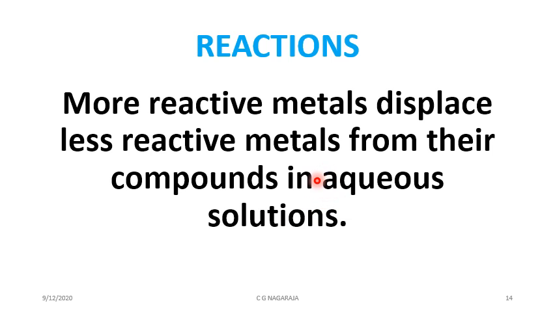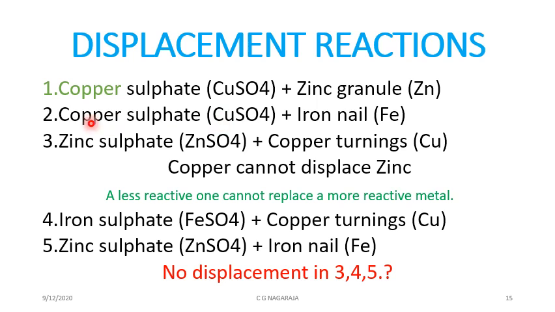For example, copper sulfate is a blue solution, an aqueous solution made in water, and if you put zinc granules in that, after some time copper deposits on the zinc and zinc becomes copper color. That is called displacement. Similarly, when you take copper sulfate and put iron nails in it, after some time copper deposits on the iron, and iron becomes almost copper color. That is also called displacement.